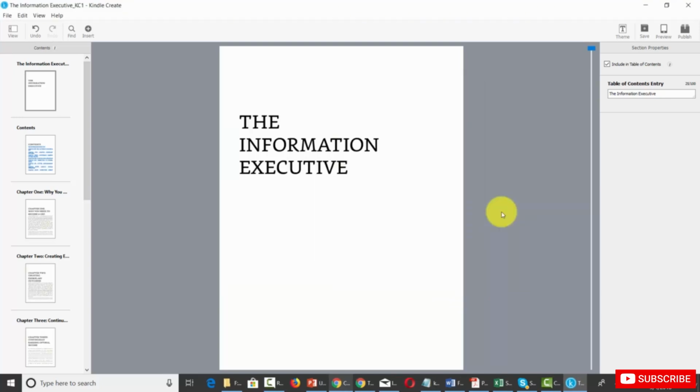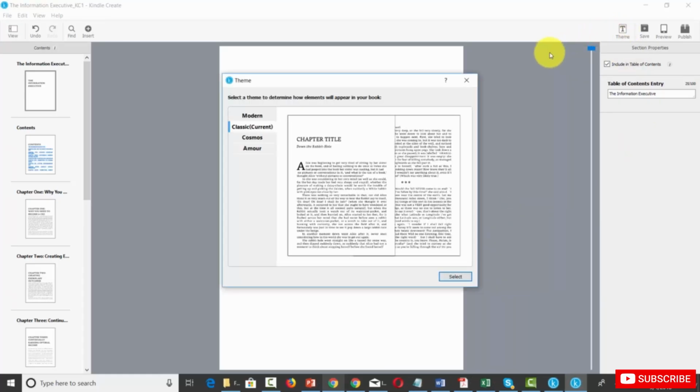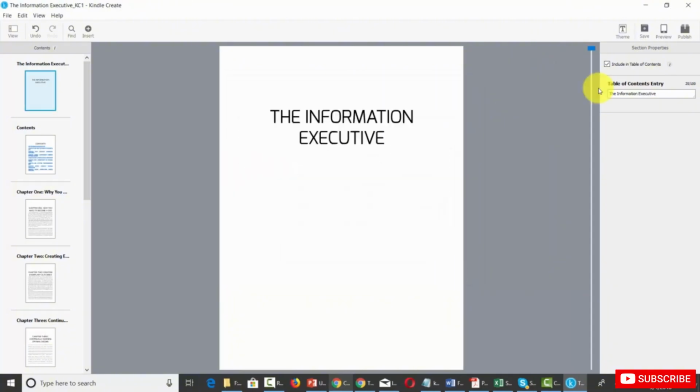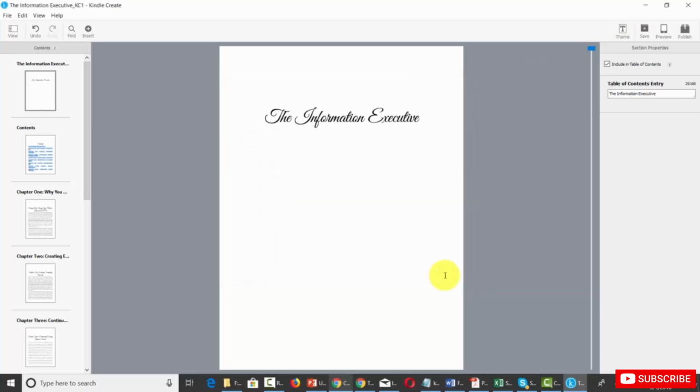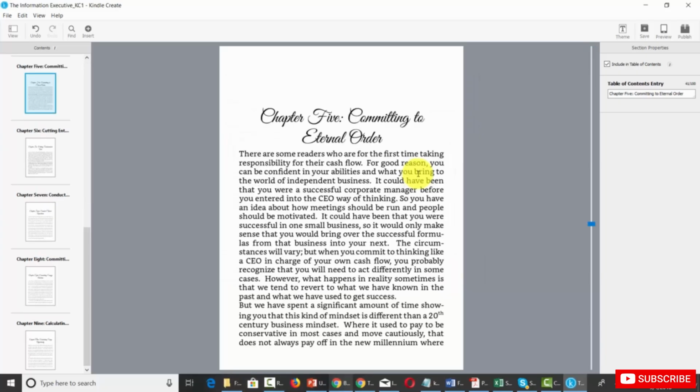Now, as of the creation of this video, there are also 2 other themes that we can look at to see if there is something that we like. We can choose the Cosmos theme. And also we can choose the Amour theme. Now once you've selected the theme that you feel reflects the look that you want for your Kindle book, you can then click Save.